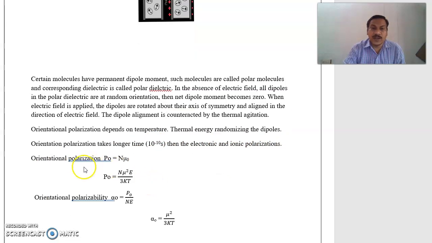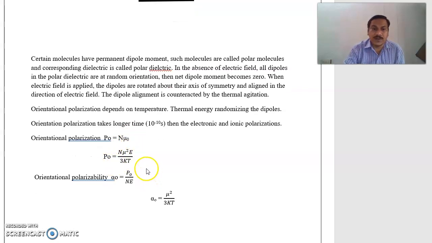Orientation polarization P0 is equal to capital N into mu naught, where capital N is the number of molecules per unit volume, and mu naught is the orientation polarization of one molecule.